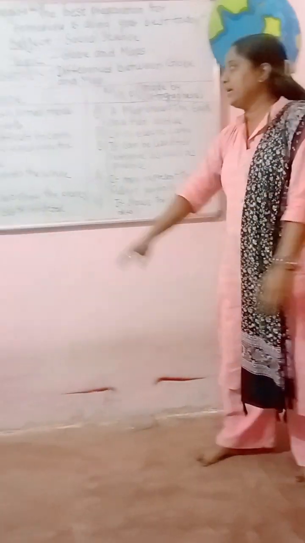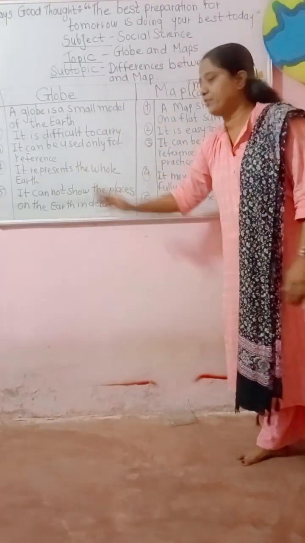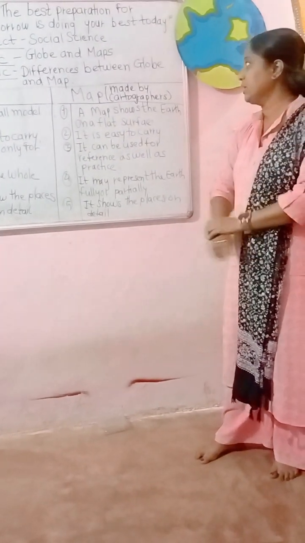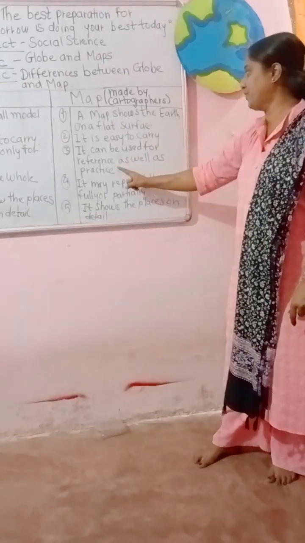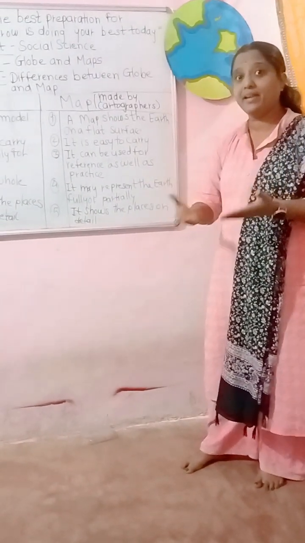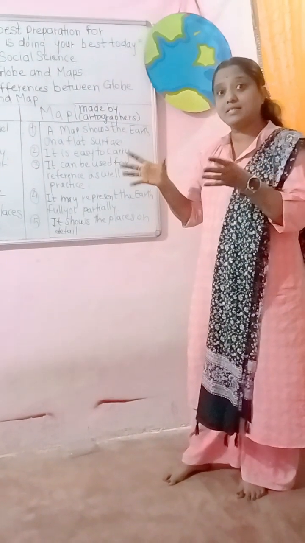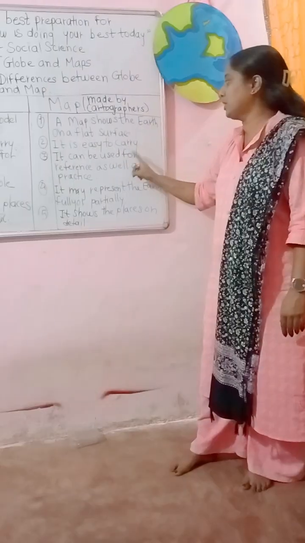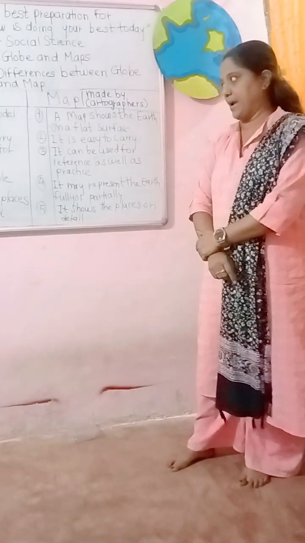The third difference is that the globe can be used only for reference. But the map is used for reference as well as for practice. For practice we can use it again and again because it can be easily carried. It can be used for reference as well as practice.